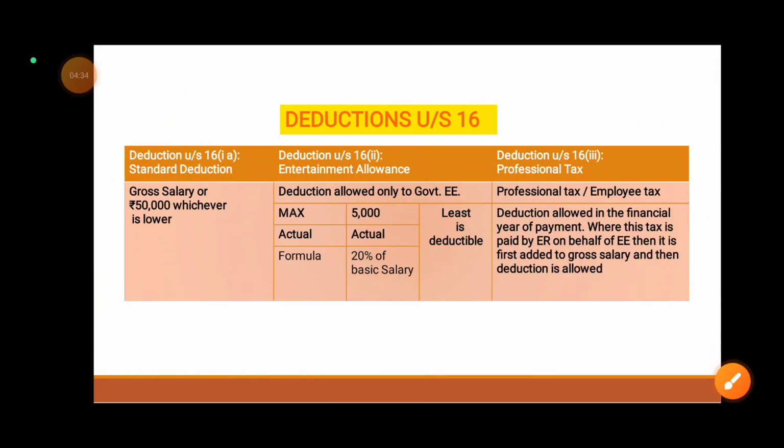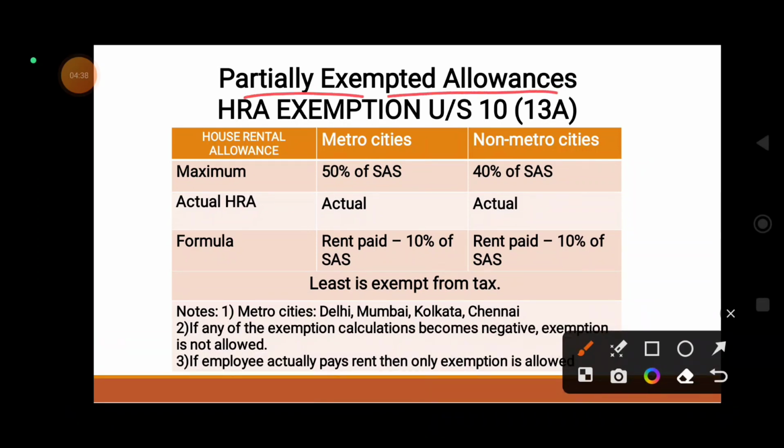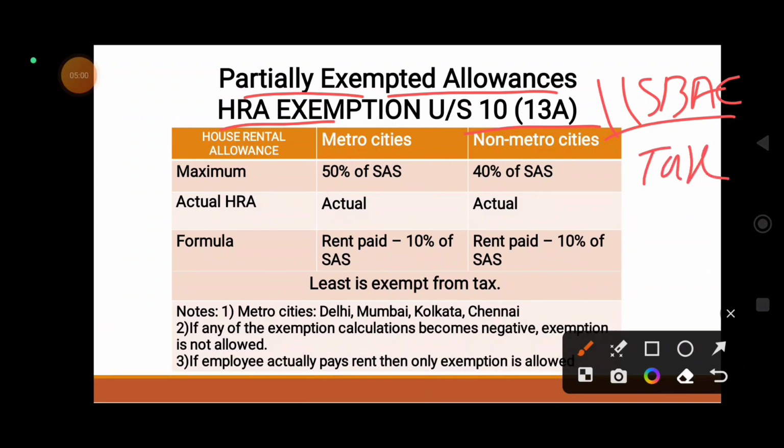As well as one more thing, the partial exemption under section 10(13A) for HRA is also not allowed if you are calculating tax as per the 115BAC new tax regime. A related video is already posted on my YouTube channel, you can find it from there.